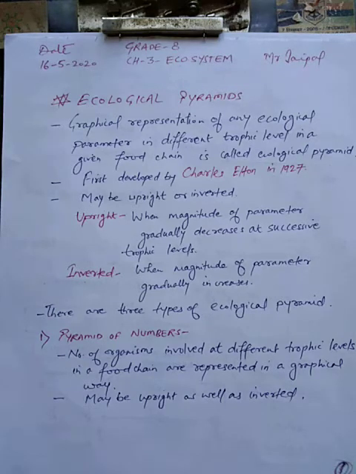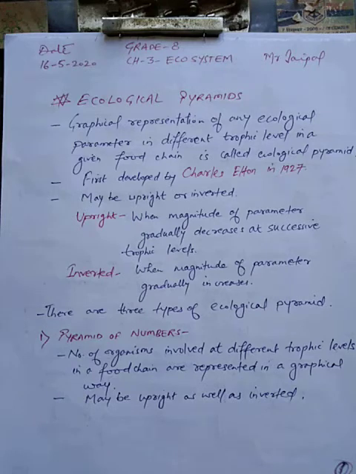Students, now the first topic which we are going to discuss is ecological pyramids. Now many times you have seen pyramids in Discovery channels. So actually what it is, a shape.